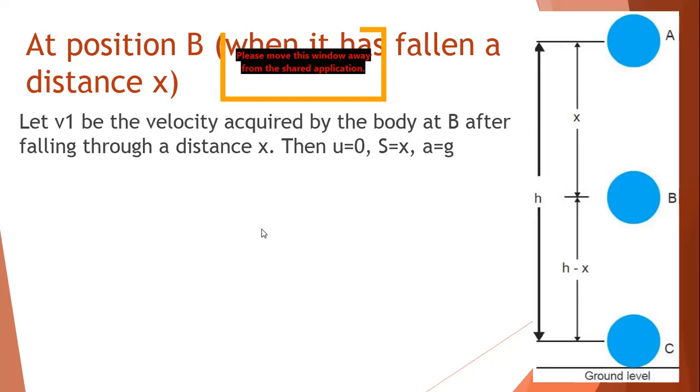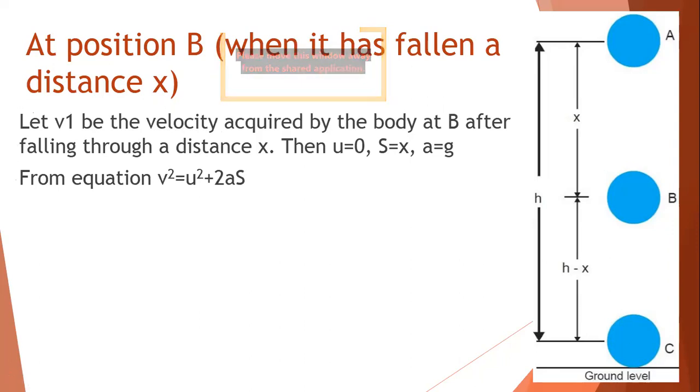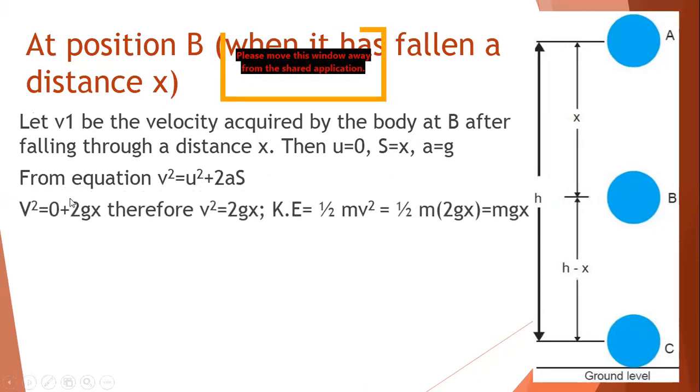Now let's find out. We are using the same equation. Yesterday also we used the same equation: v square is equal to u square plus 2as. We used it for the derivation of kinetic energy, for the work energy theorem, and now for this as well. We are using this equation only, because the time parameter is unknown to us. So now what is the velocity? Initial velocity is 0. So v square, sorry, not initial velocity, I mean the final velocity.